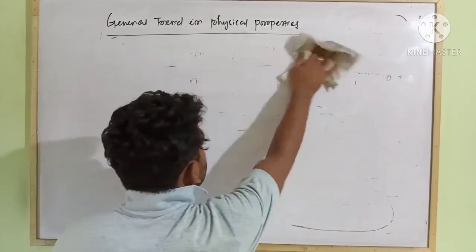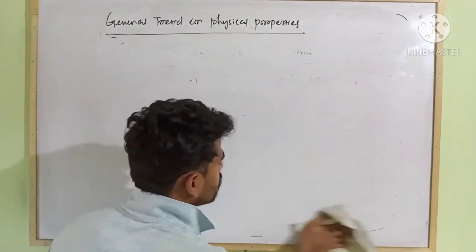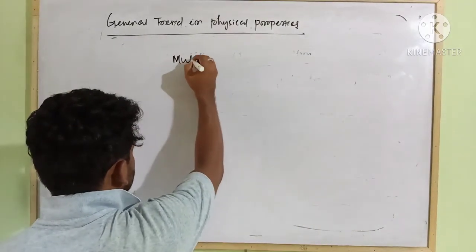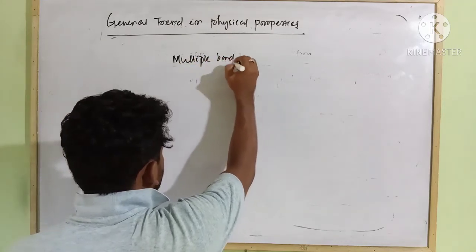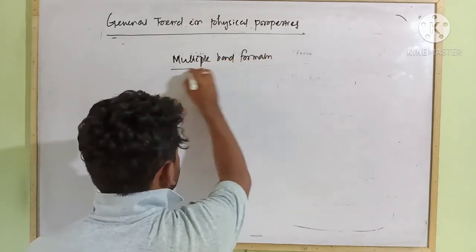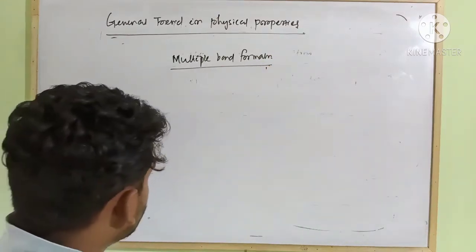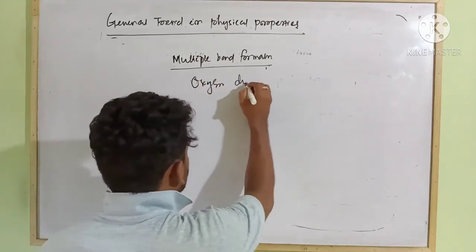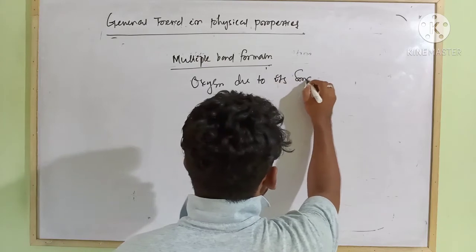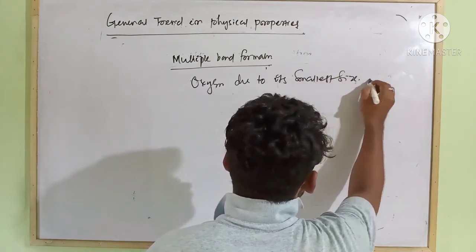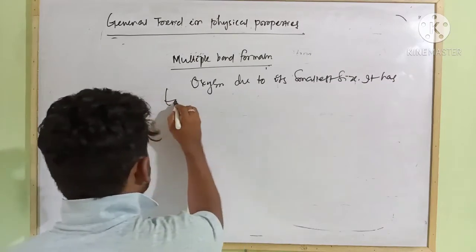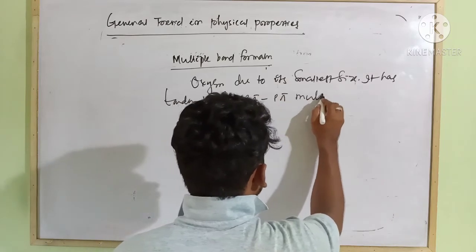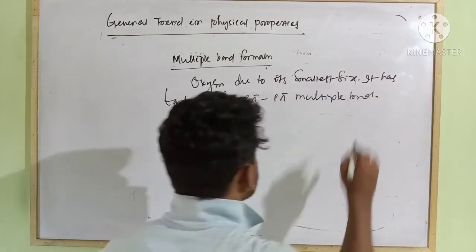Next, multiple bond formation. Regarding multiple bond formation, oxygen, due to its smallest size, has a tendency to form p pi p pi multiple bonds.